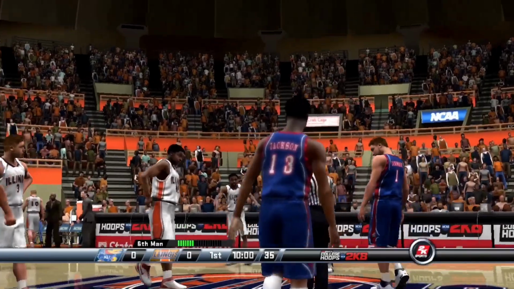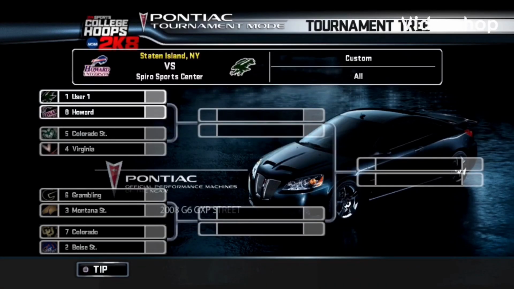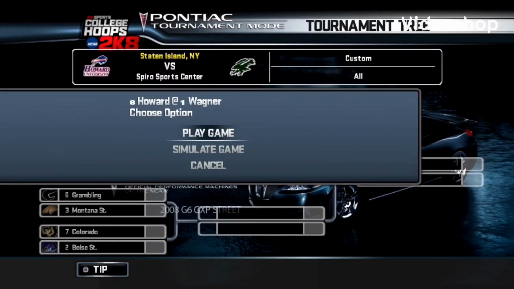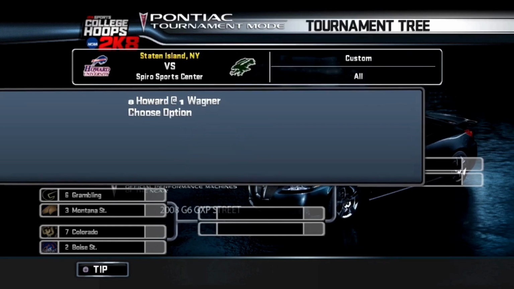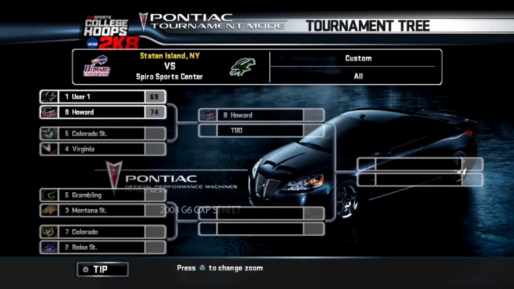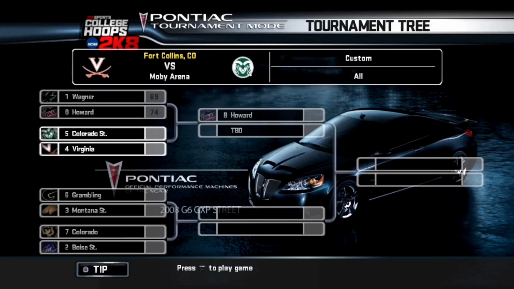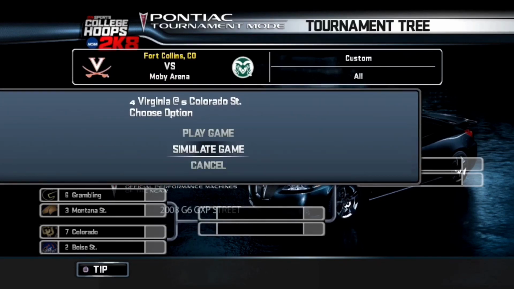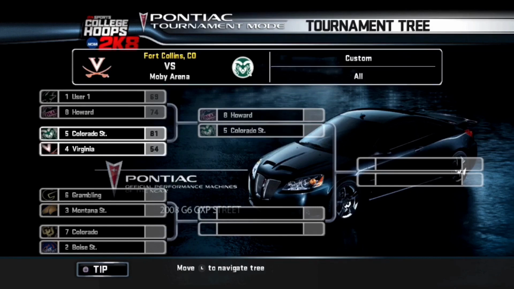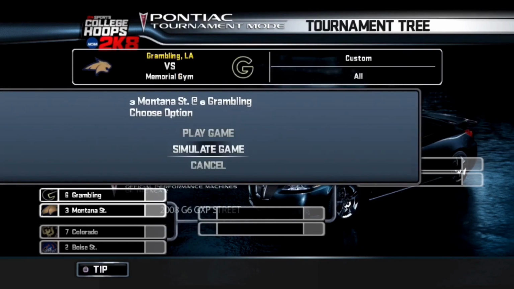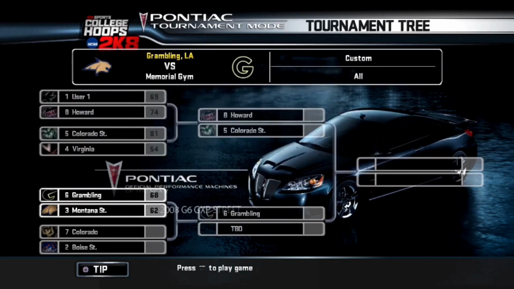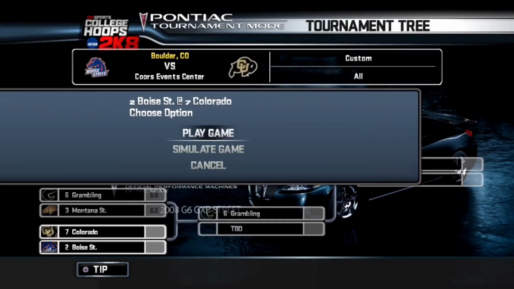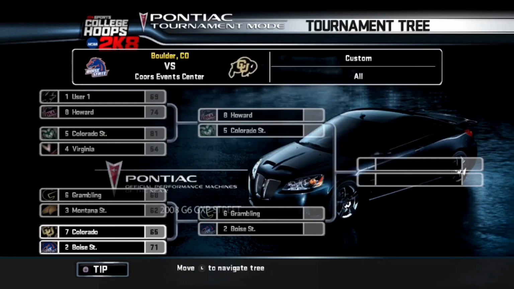Let's do this. I went ahead and simulated the play-in games. Ignore the seeding here. First we've got Howard versus Wagner. And these games are important because VCU made a run that one year. Howard with the victory. Colorado State versus Virginia. Colorado State. Grambling versus Montana State. Grambling with the victory. And finally, Colorado versus Boise State. And Boise State picks up the victory.